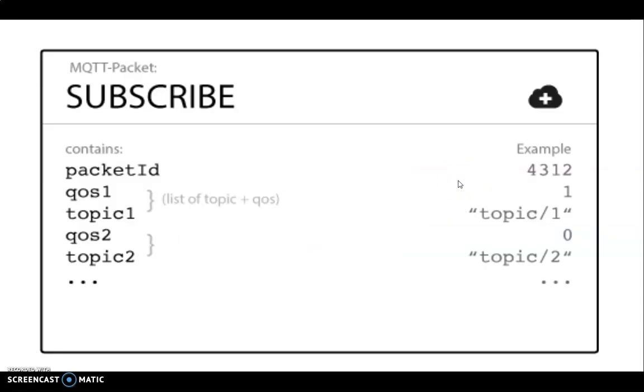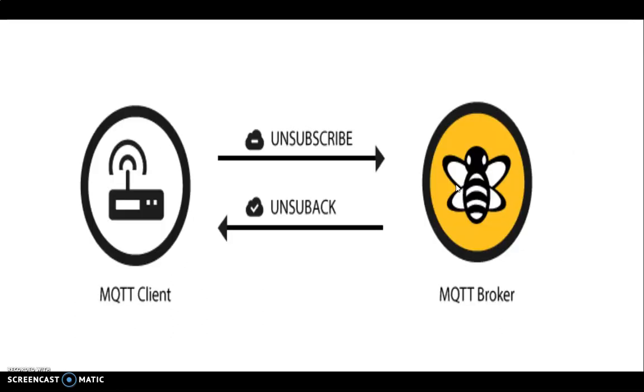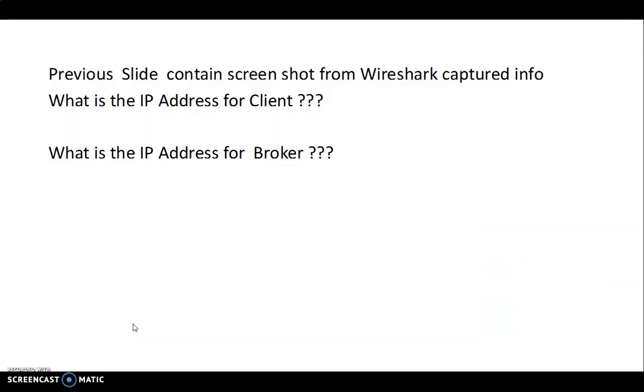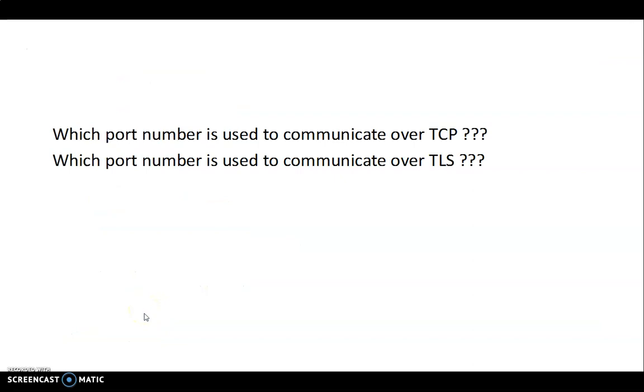Next is the subscribe message. This can also be understood along the same lines. Then there is the subscription acknowledgement, and you can also unsubscribe, with an unsubscribe acknowledgement. Next are some Wireshark sessions where you can identify the messages and their port numbers. Some questions are there. You can get the IP address of the client. You can get the IP address of the